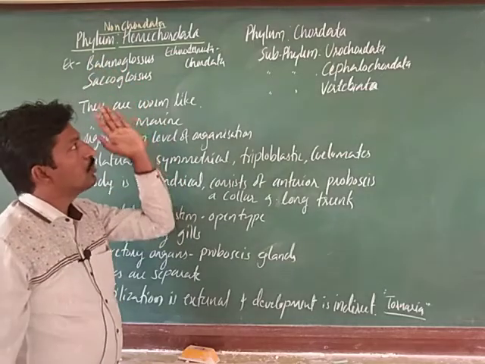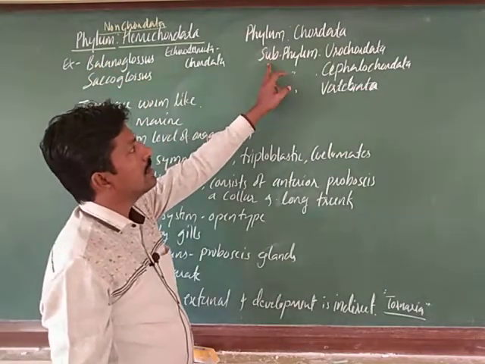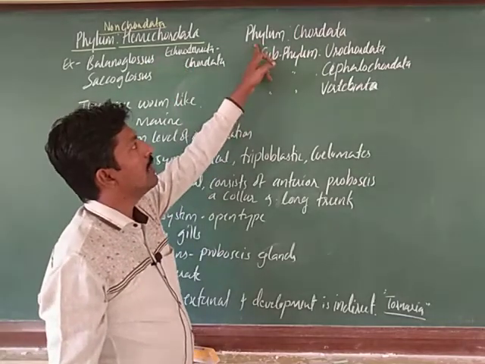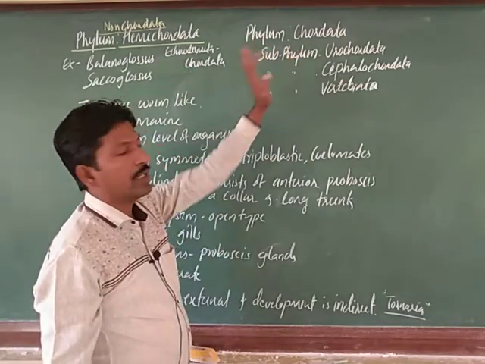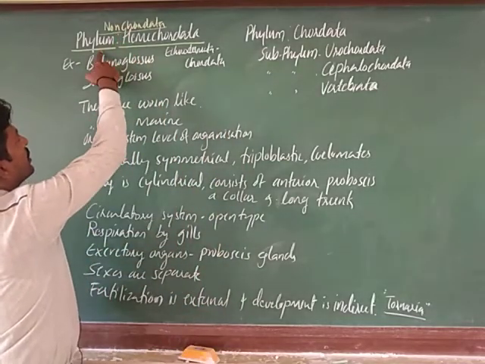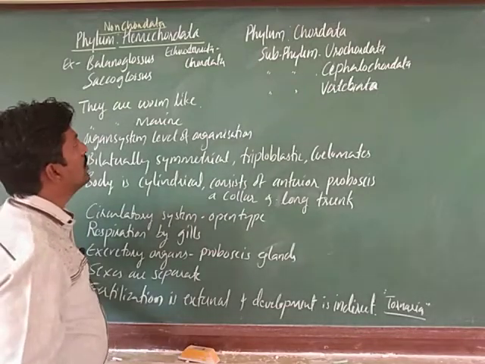Previously it was studied under phylum Chordata as a subphylum, but now we are discussing it under non-chordata as phylum Hemichordata.